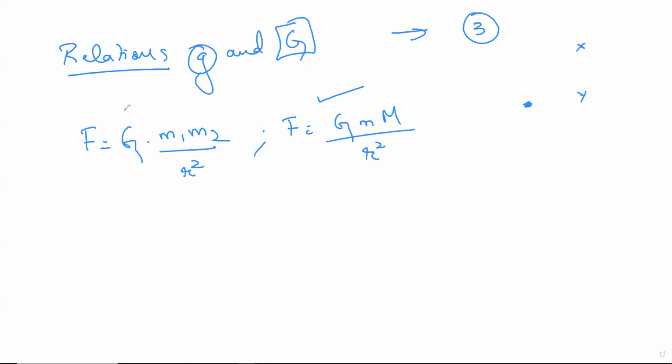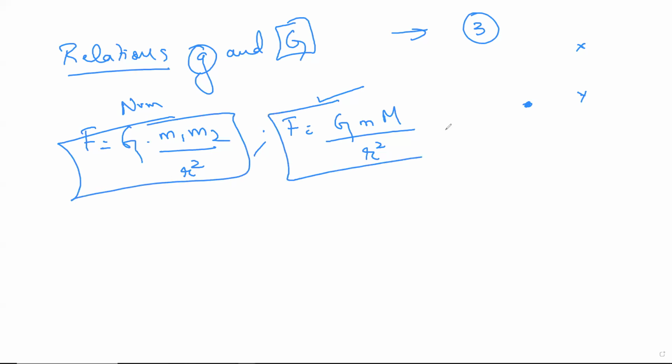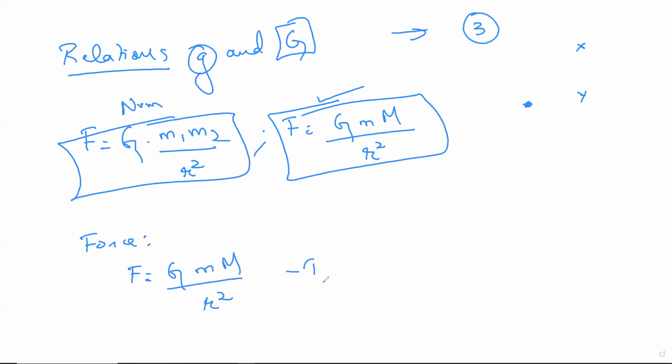See, when I'm trying to use numericals, I'll use the first form, because at the end of the day, I realize what m1 and m2 is. But when I'm trying to derive something, always try to use the second form. It's easier for us to cancel. Now, how do I start off? Force is given by F is equal to G M m by r square. This is my equation number 1.